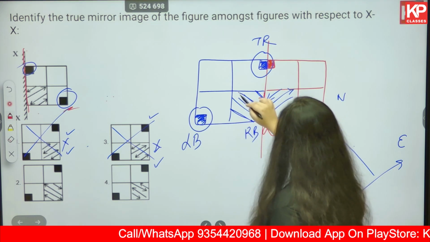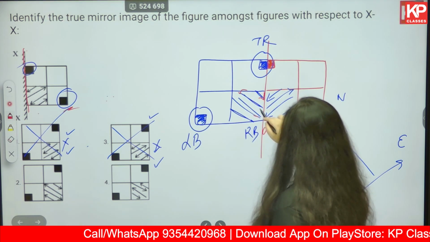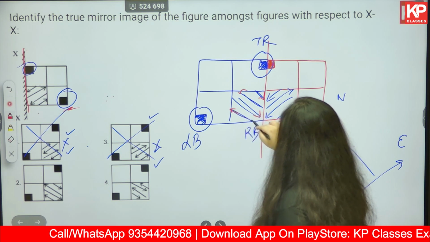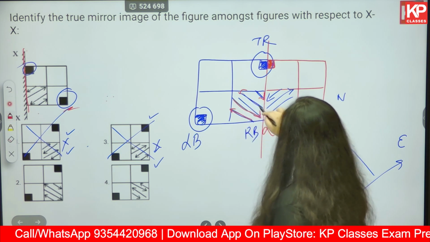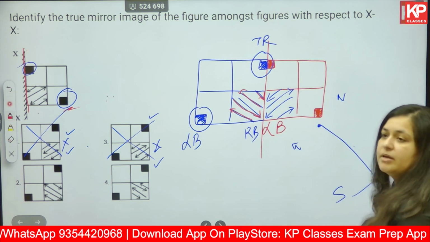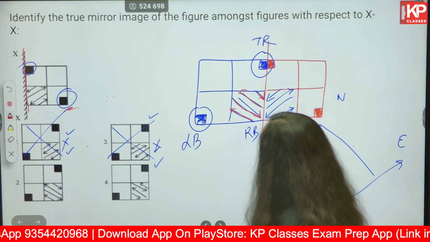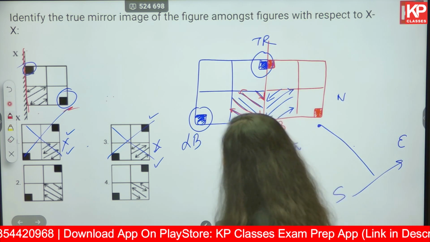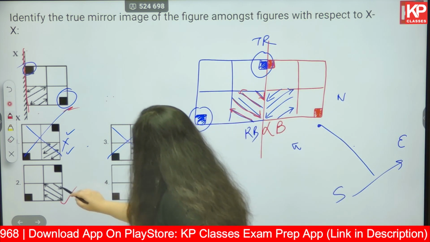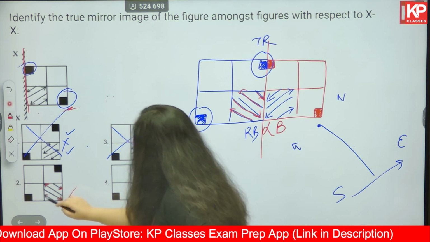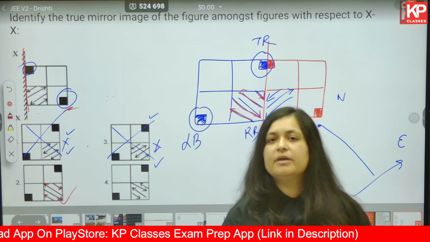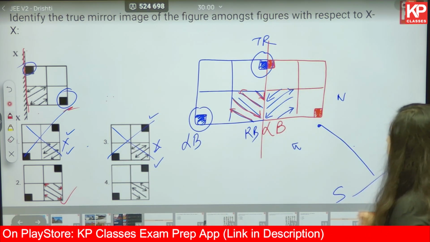One bottom, one top, another bottom, another top. Okay, so this is how the mirror image should look like. In option number 2, yes, one bottom, one top, one bottom, one top. This shows the actual mirror image of the arrow directions.